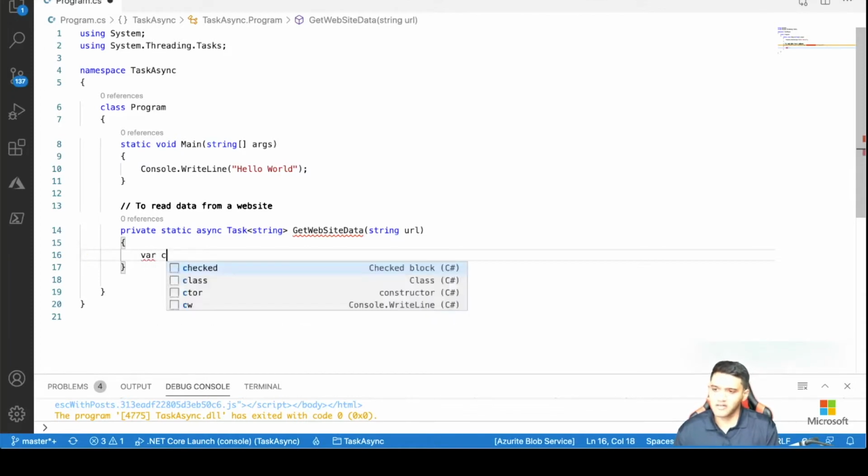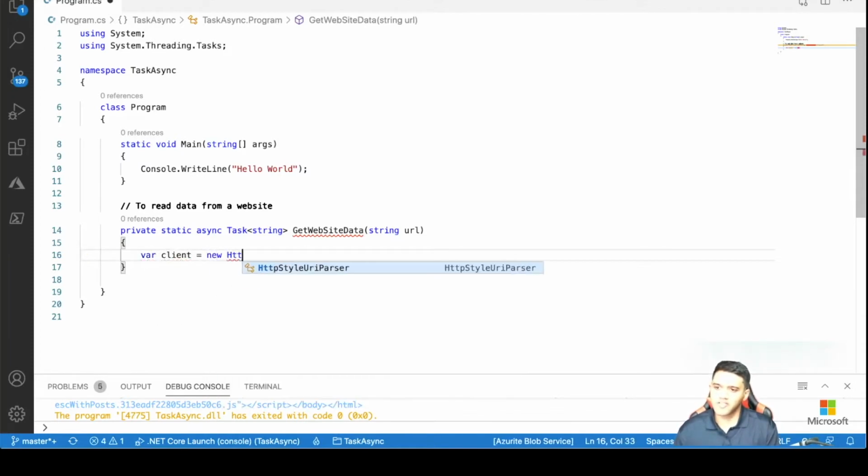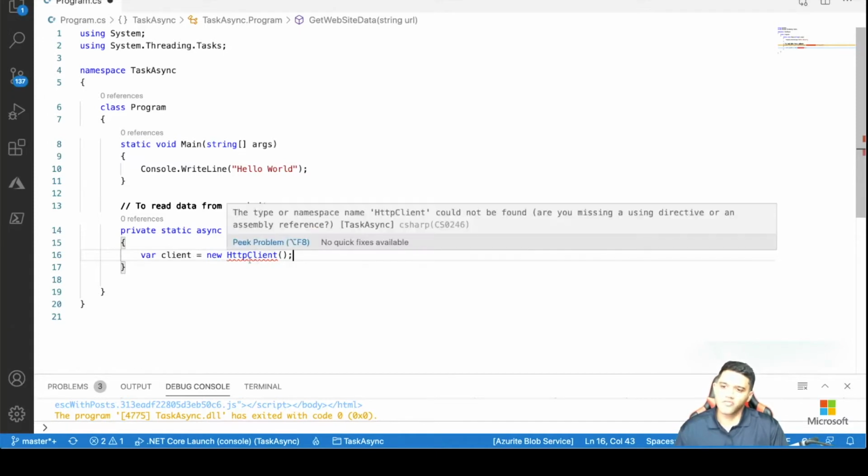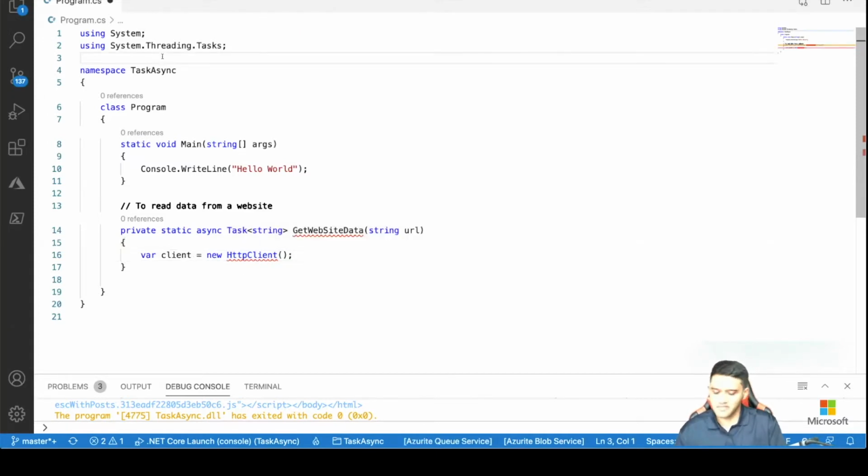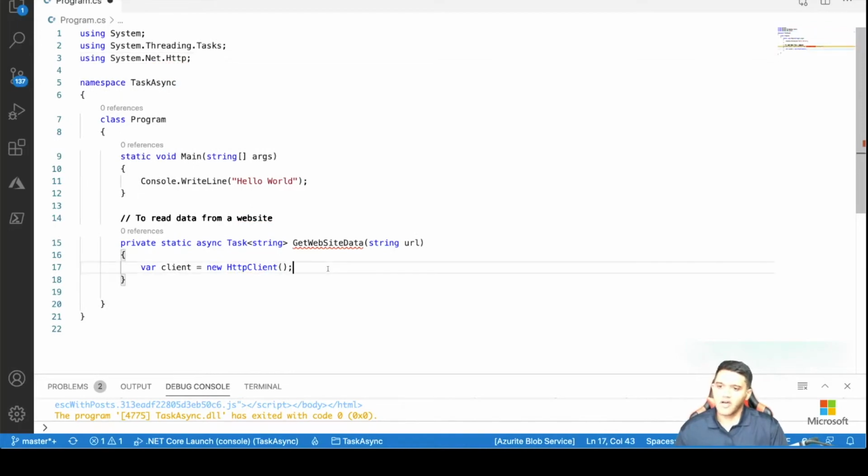So var client equal to new HttpClient, which will be used to invoke the website. Again, I'm seeing squigglies here, so we need to add a namespace, using System.Net.Http. Good. Now I have this client ready.